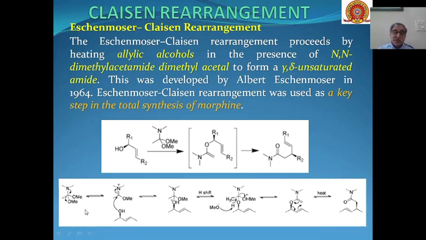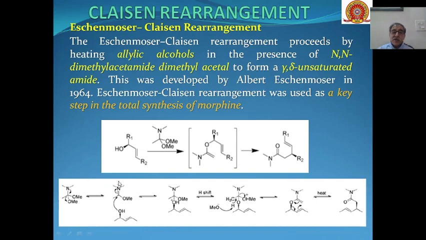And this is the mechanism of the reaction. In the first step, N,N-dimethylacetamide dimethyl acetal gets converted into this type of carbon nitrogen system, where the lone pair of nitrogen is shifted to this place and one of the methoxy groups is removed from here. This will create a carbon nitrogen double bond and create a positive charge on the nitrogen.